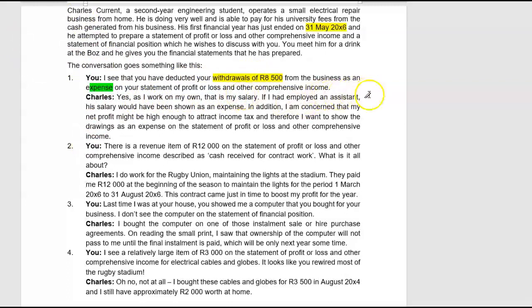If I had employed an assistant, his salary would have been shown as an expense. Can't argue with that one, can you? In addition, I'm concerned that my net profit might be high enough to attract income tax, and therefore I want to show the drawings as an expense on the statement of profit or loss and other comprehensive income.